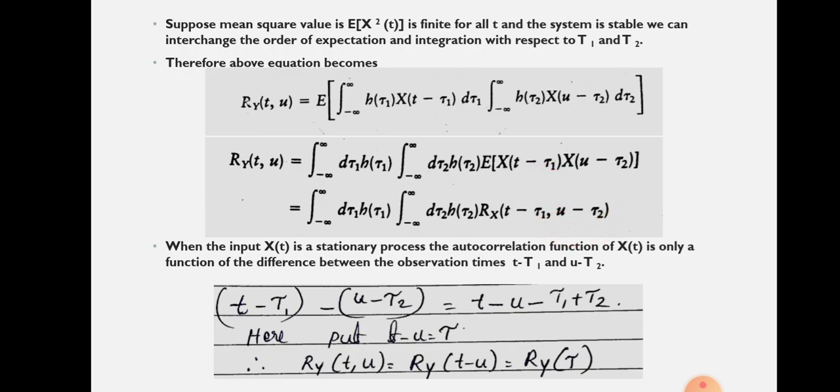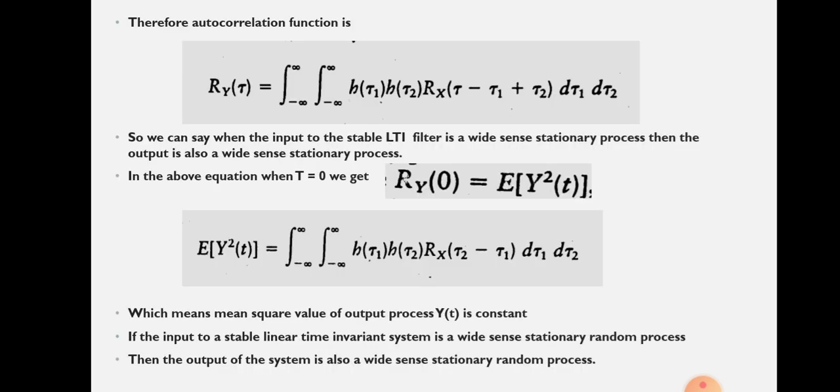When the input x of t is a stationary random process, the autocorrelation function of x of t is only a function of the difference between the observation times, that is t minus tau 1 and u minus tau 2. So that value will become t minus u minus tau 1 plus tau 2. So we can write the autocorrelation function equation as r y of tau equal to integral minus infinity to plus infinity, integral minus infinity to plus infinity, h of tau 1, h of tau 2, r x of tau minus tau 1 plus tau 2, d tau 1 d tau 2.